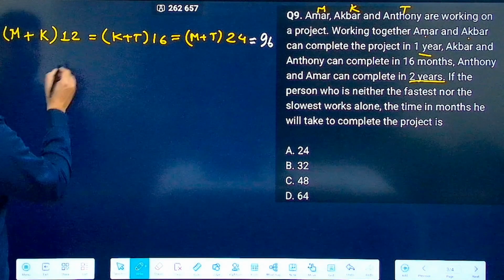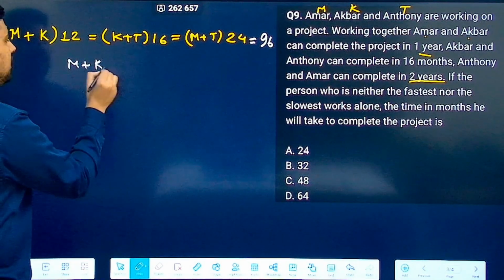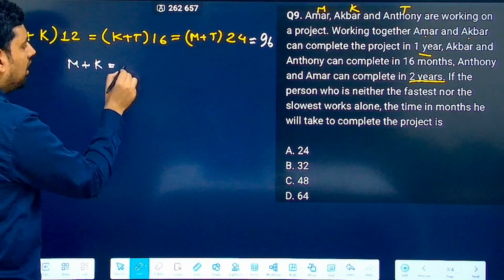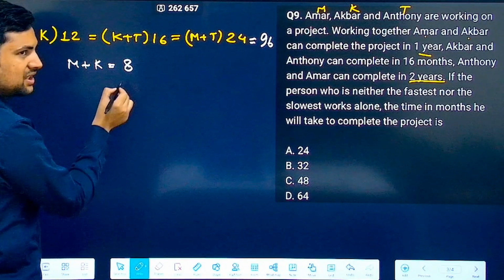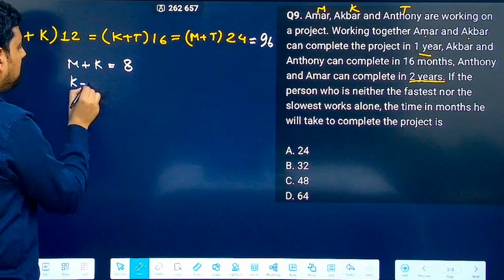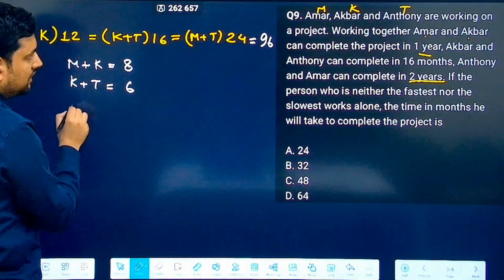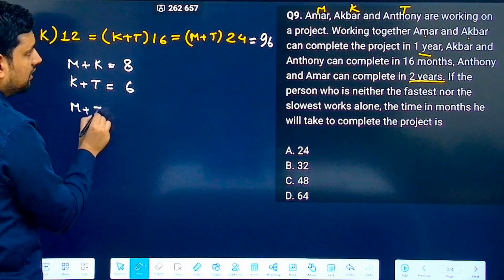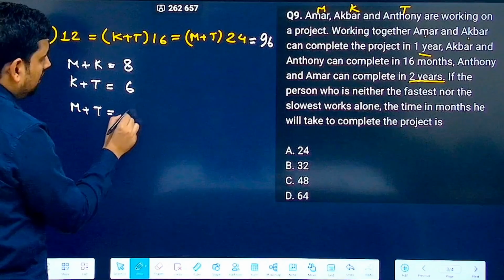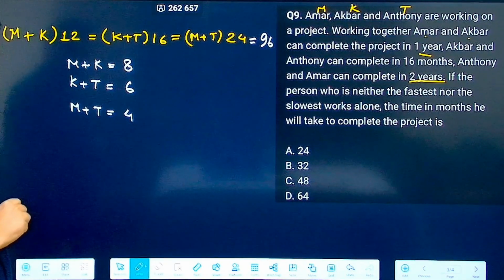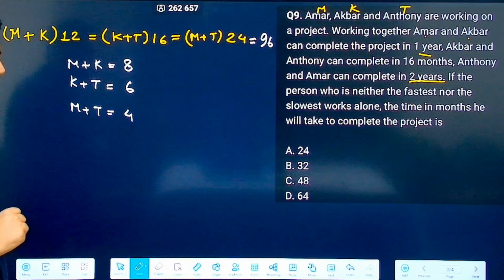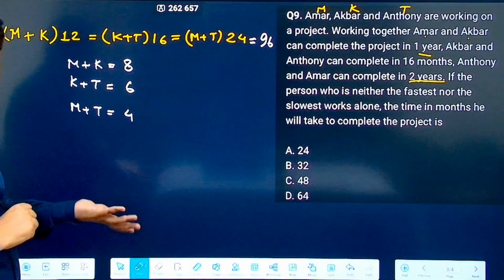Now let's start writing. So what you get, M plus K is equal to 96 by 12, this goes 8 times, correct? Then K plus T becomes 96 by 16, that is 6, and last is M plus T becomes 96 by 24, this is 4 times, correct? You got all three of them. Now just solve them, nothing much.